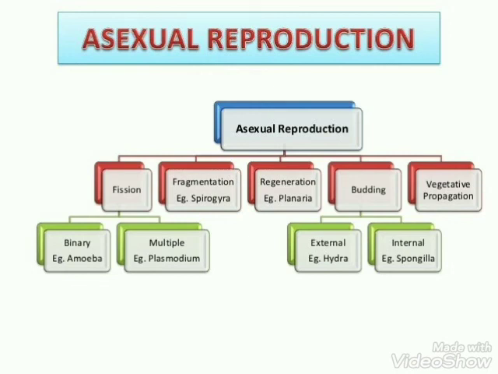Usually a bud arises from the parental body, remains attached, and takes nutrition from the parent cell. As soon as it matures, it gets separated from the parent and develops as a new individual. It can be of 2 types, external like in Hydra and internal like in Spongilla.